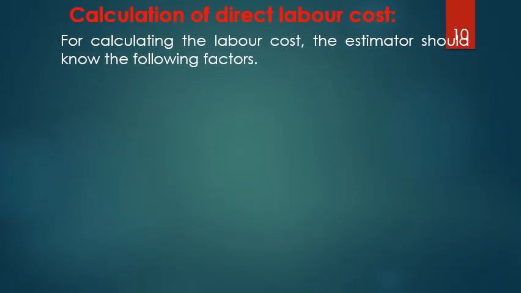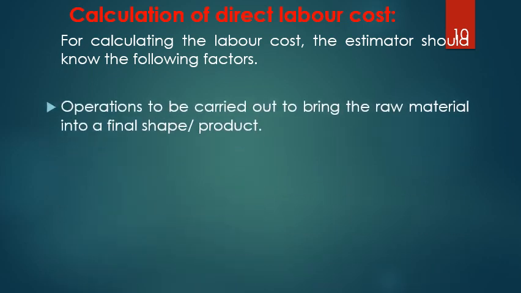Next is the calculation of direct labor cost. How do I calculate the direct labor cost? To calculate the direct labor cost, the following factors must be considered. See, operations to be carried out to bring the raw material into a final shape. Which are the various operations that are carried out to bring the raw material to the final shape?